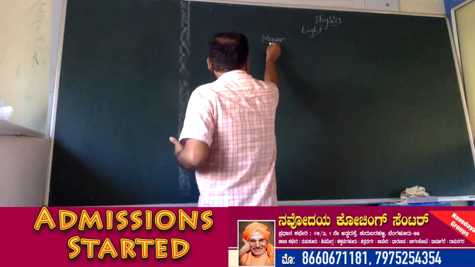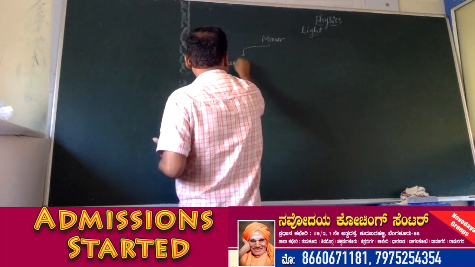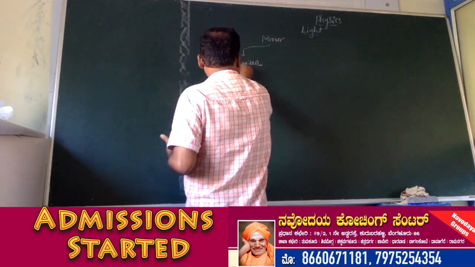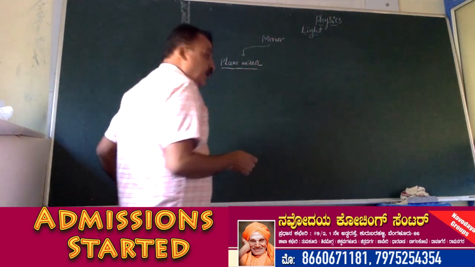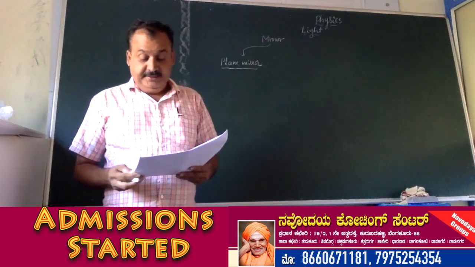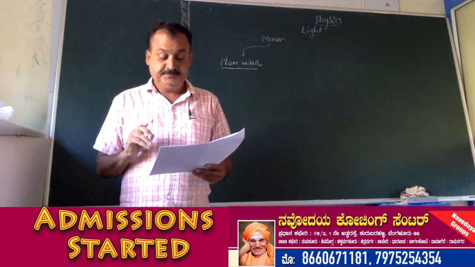In mirrors, two types. One is the plane mirror. What are the properties of this plane mirror? It is always virtual and erect.